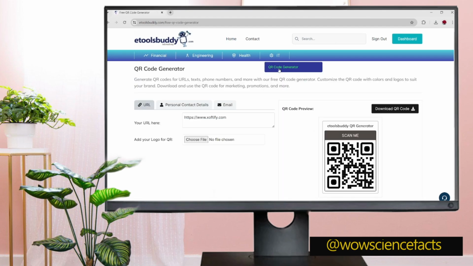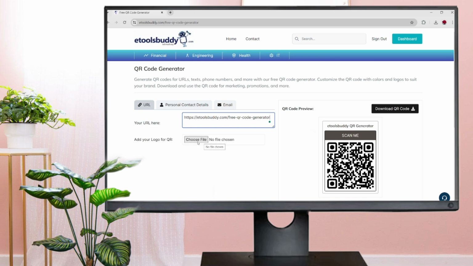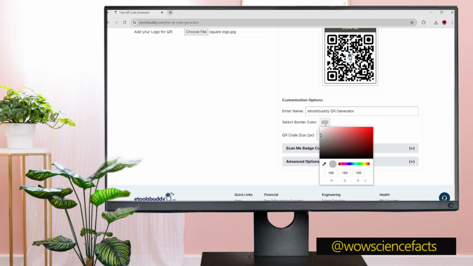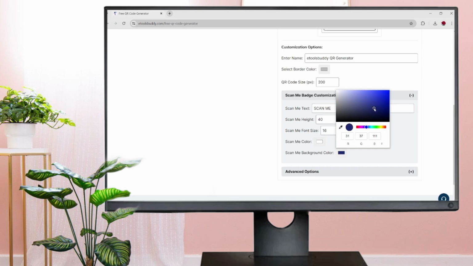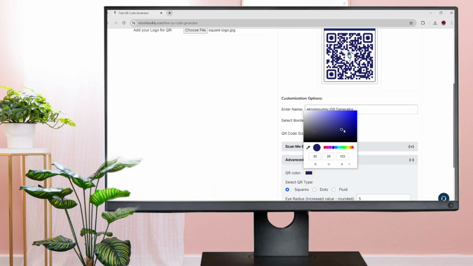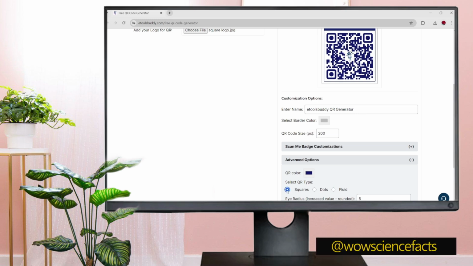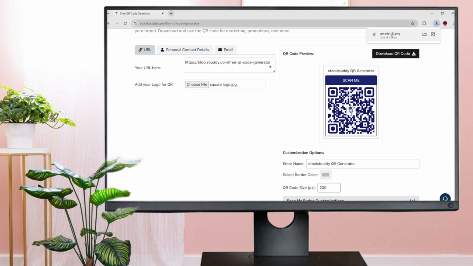Creating your own QR code is simple. Just visit a QR code generator like eTools Buddy QR Generator and input your information. You can customize your QR code in many ways, including adding your company logo. The tool also offers customization, save, and reuse functions linked to your free account, making it easy to create a QR code for your restaurant, business card, contact information, and more.